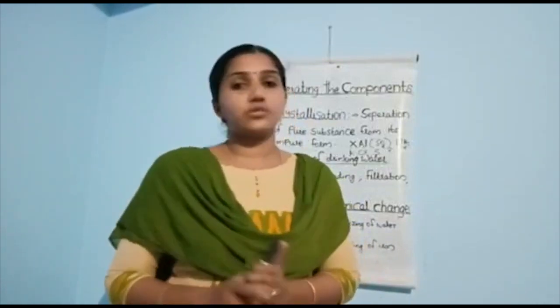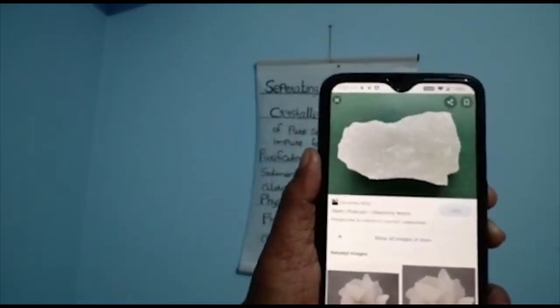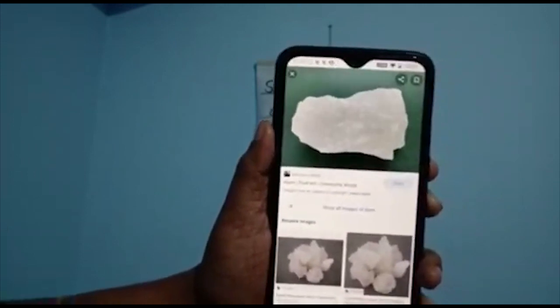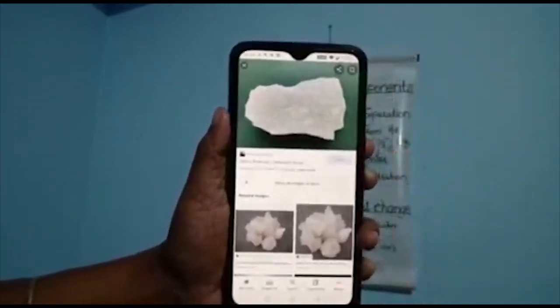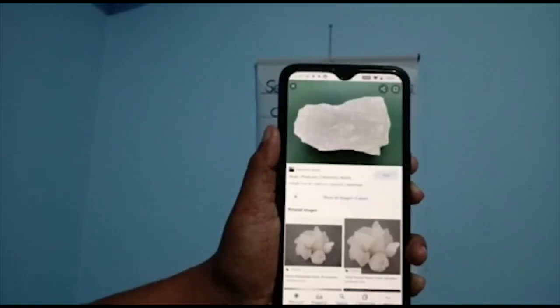And I'll show the picture of alum. Okay children, this is the picture of alum. Can you see? Yes. So this is looking like a sugar piece.